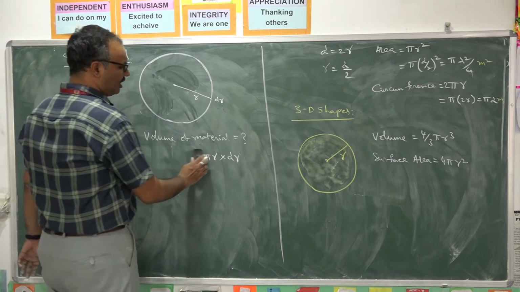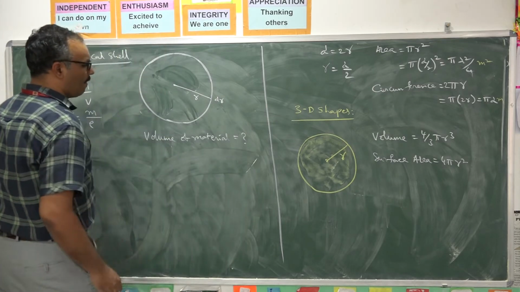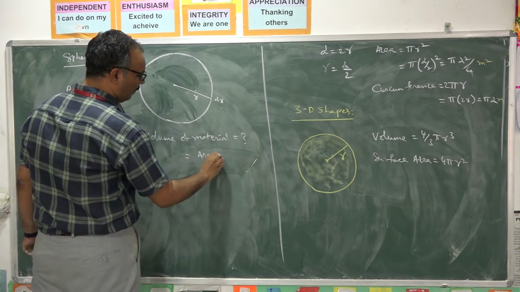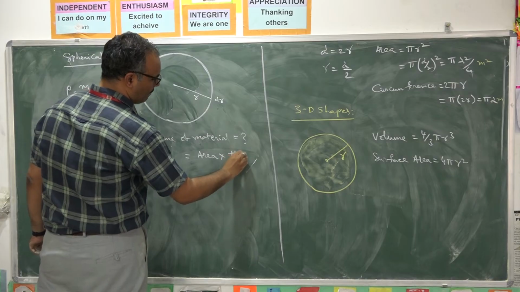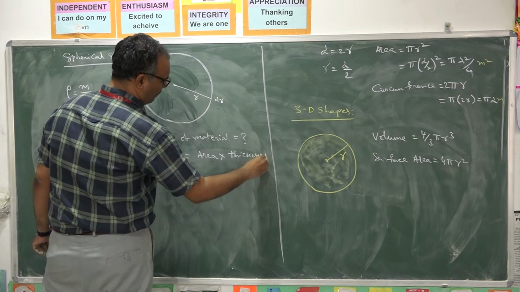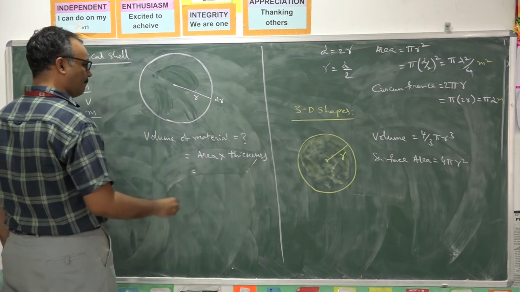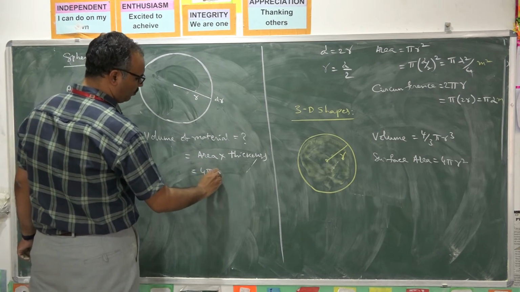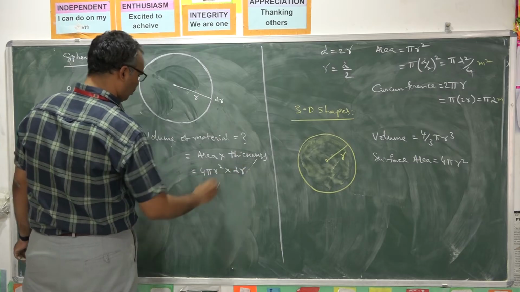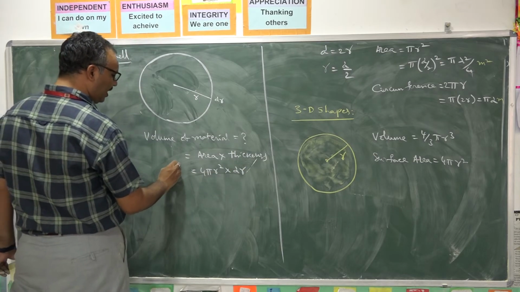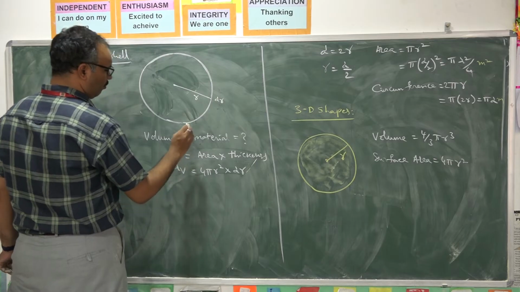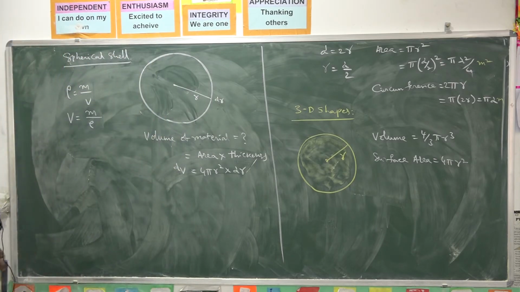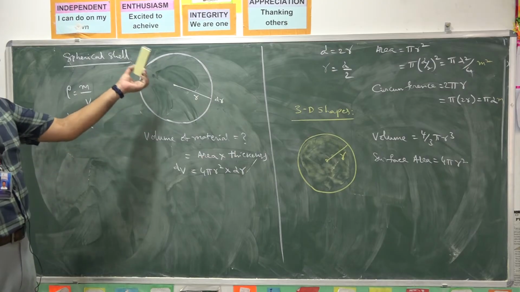In 3 dimension, the same formula: surface area into thickness, volume is area into thickness. Area is 4 pi r square, thickness dr. So 4 pi r square dr is the volume of the material used for generating this spherical shell.